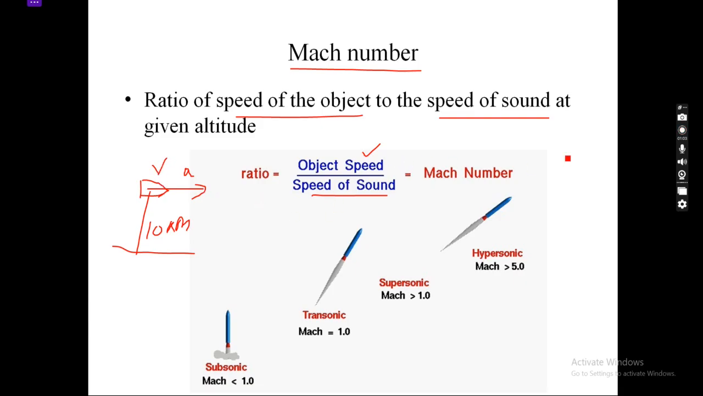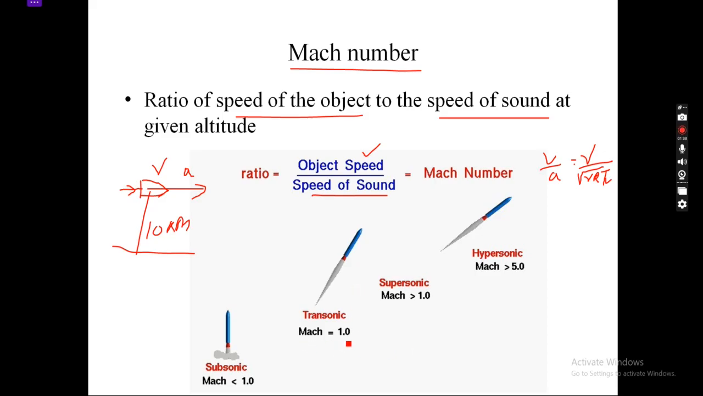The speed of sound is generally denoted by A, and we have seen a formula before this, which says A is equal to the square root of gamma R into T. So if we know the temperature at that particular height, where the missile is moving, we can find the Mach number. So why is Mach number so special? We'll look at some terms first and then come back to why it is so special.